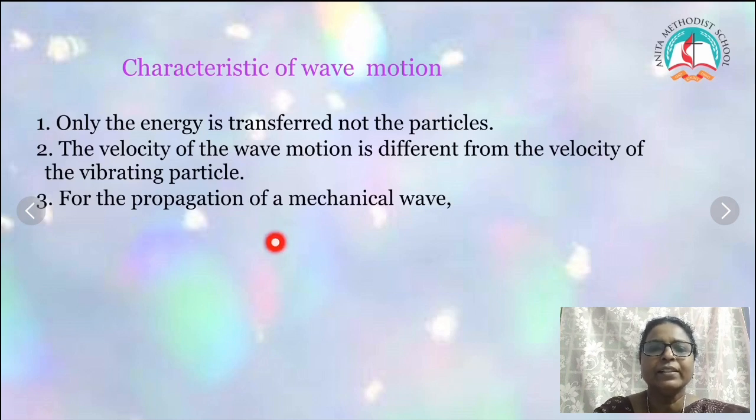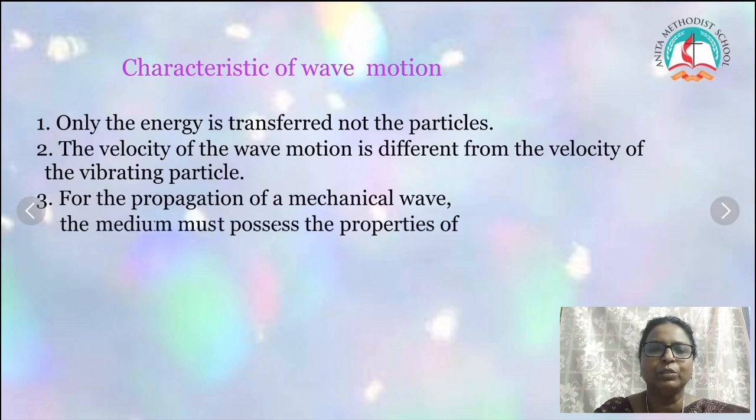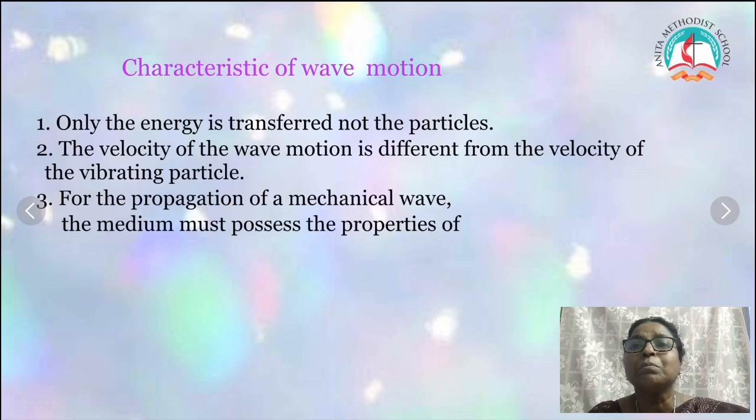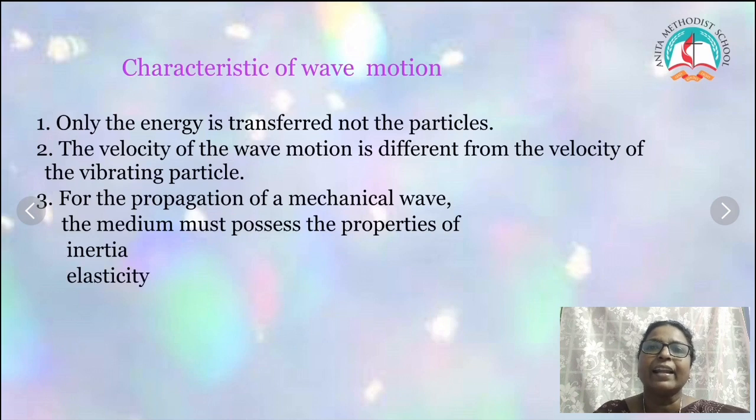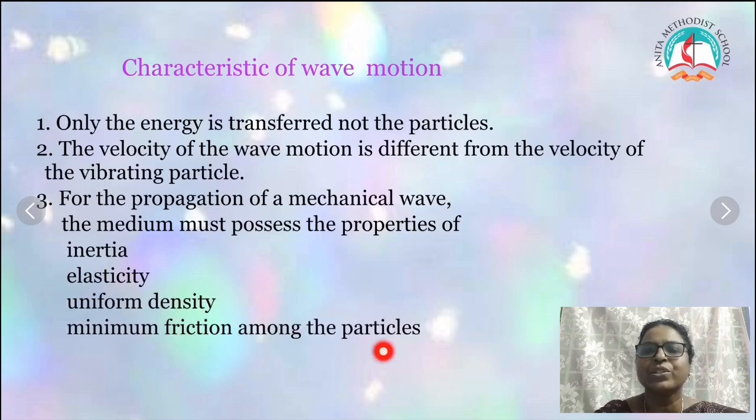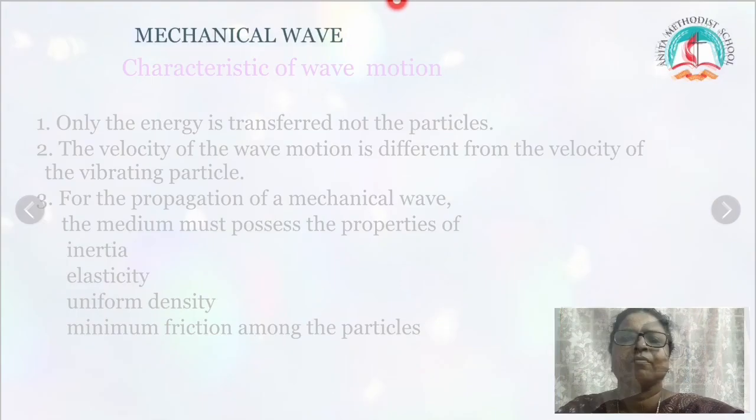Okay. And then for the propagation of a mechanical wave, the medium must possess the following properties. The first property is inertia, which remains unchanged. And then elasticity: when it is stretched out, it will come back to the same position, isn't it? The proper position. And then uniform density and minimum friction among the particles.